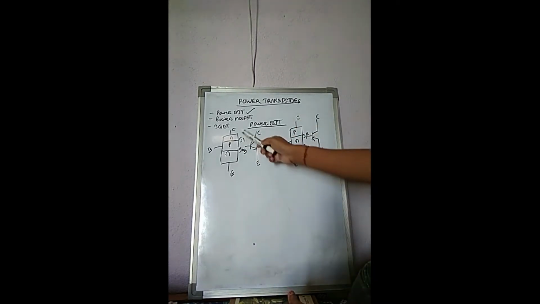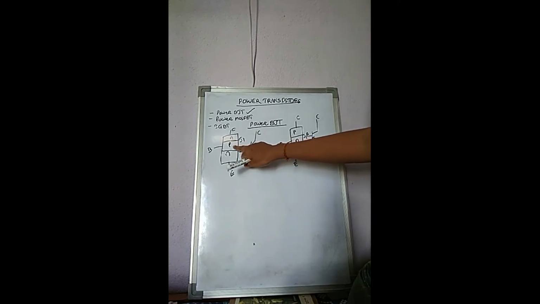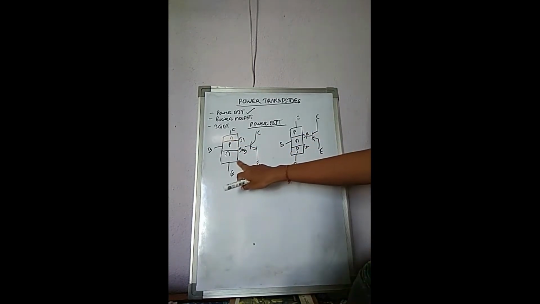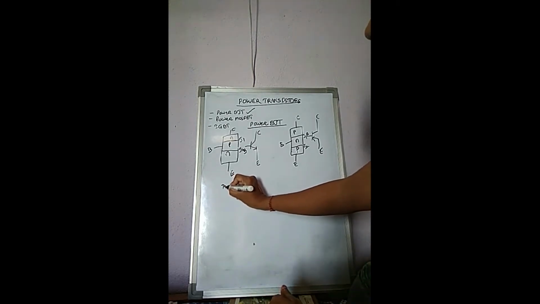In NPN type, how are the layers formed here? One P region is sandwiched between two N regions, so it forms an NPN transistor. Here one N region is sandwiched between two P regions and forms a PNP transistor. Why is the term bipolar used here?